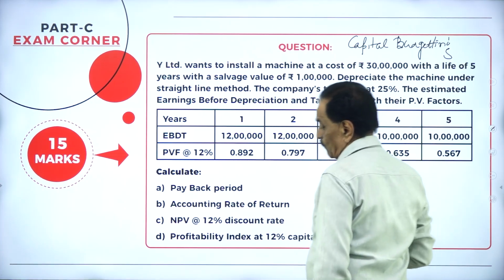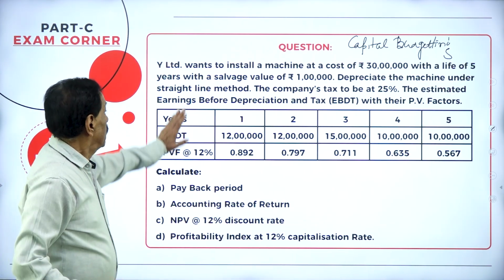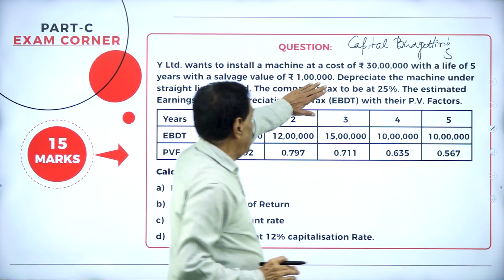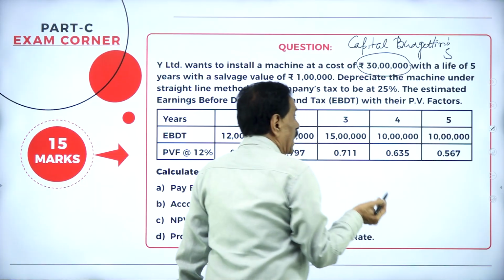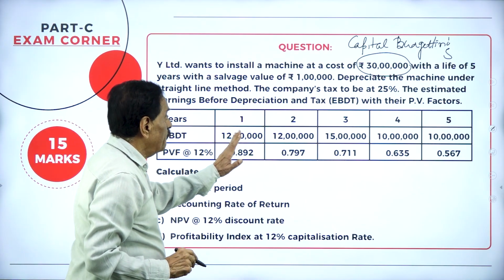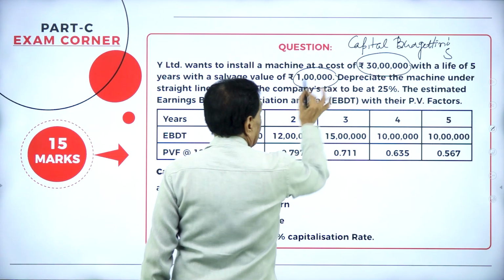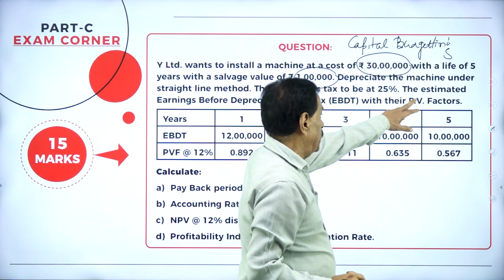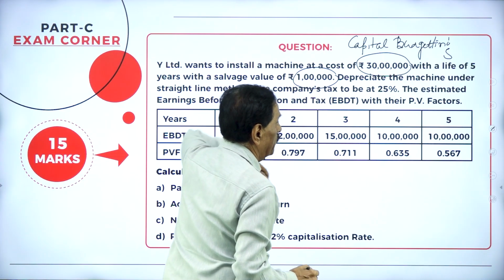15 marks. Definite question. Y Limited wants to install a machine at a cost of rupees 30 lakh with a life of 5 years with a salvage value of rupees 1 lakh. So this is called residual value. Depreciate the machine under straight line method. The company is taxed at 25%.